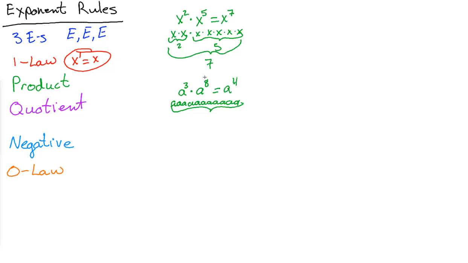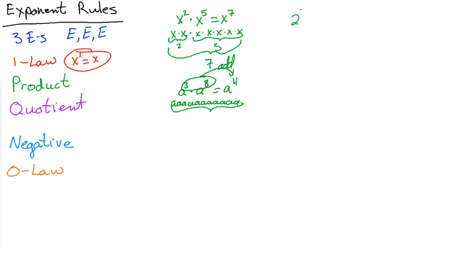Indeed. And that is the rule, that you will take these two. If these bases are the exact same base, then this is just counting up how many a's we have here, how many a's we have there. So together, you add the exponents when you are multiplying. So the product rule means that you add the exponents when you multiply. We're going to try it with some actual numbers.